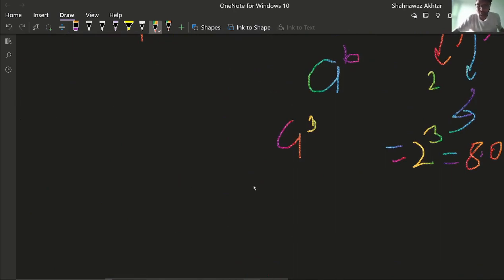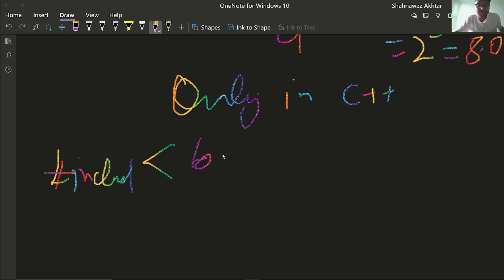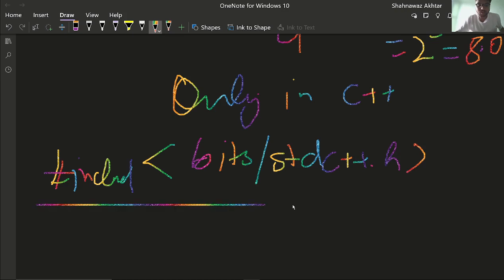Only in C++, there is a library we have to write like this: hash include bits slash stdc++.h, and with the help of this, you get all the libraries.